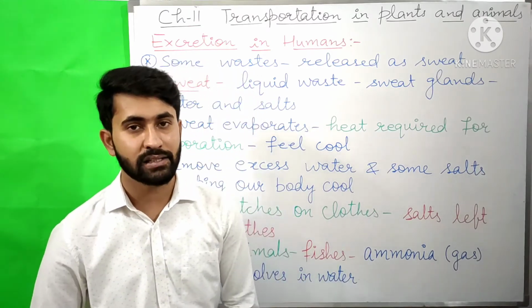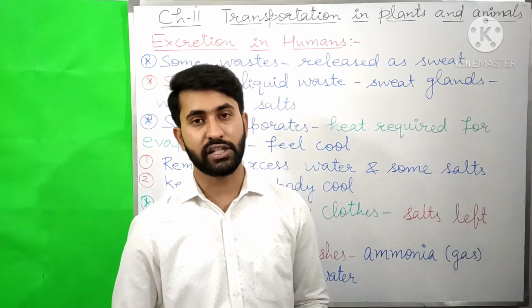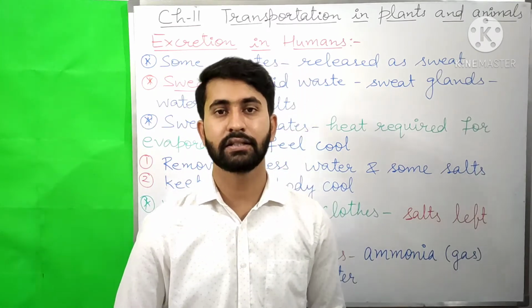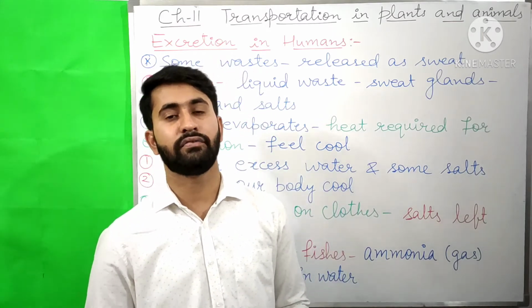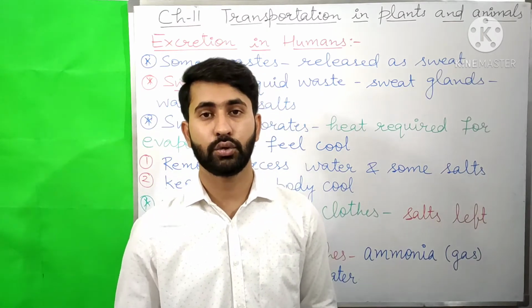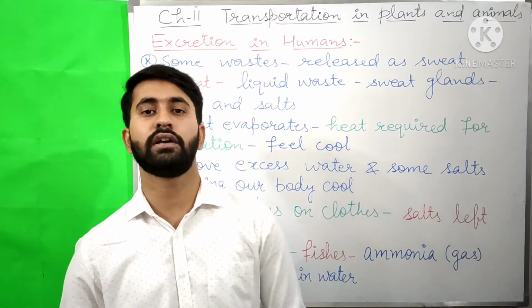Ammonia is a gas which dissolves in water. The land animals such as birds, insects, snakes excrete white colored waste which is uric acid, and they excrete it in the semi-solid form.